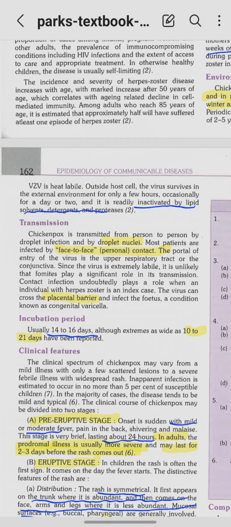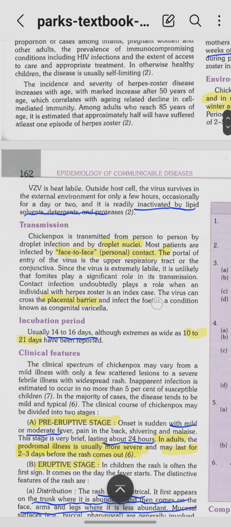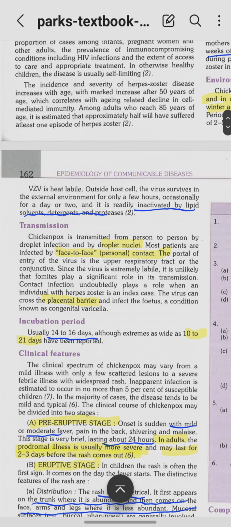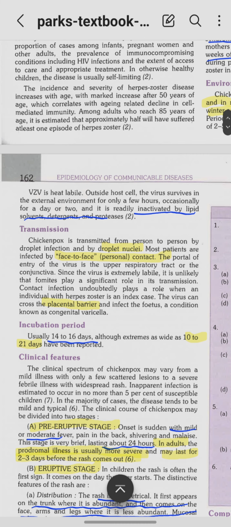Now, direct transmission is by droplet nuclei or from placenta. Transplacental transmission can occur, so by the placental barrier it can infect the fetus. As we said earlier, recall the condition is congenital varicella. Now, that is direct transmission. Indirect transmission can also occur, that is via air.